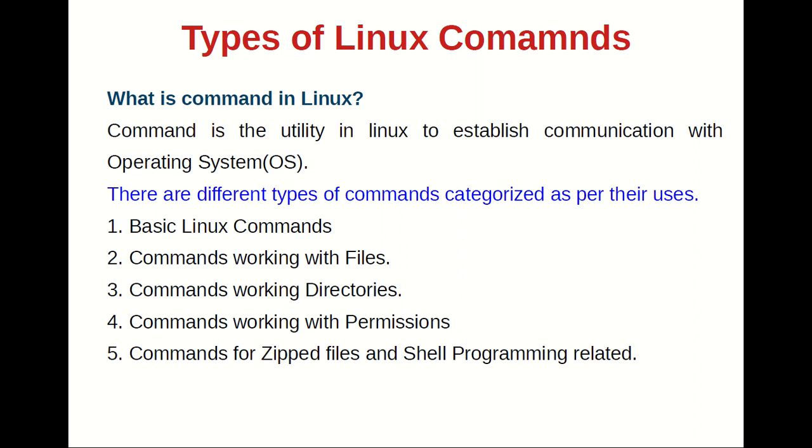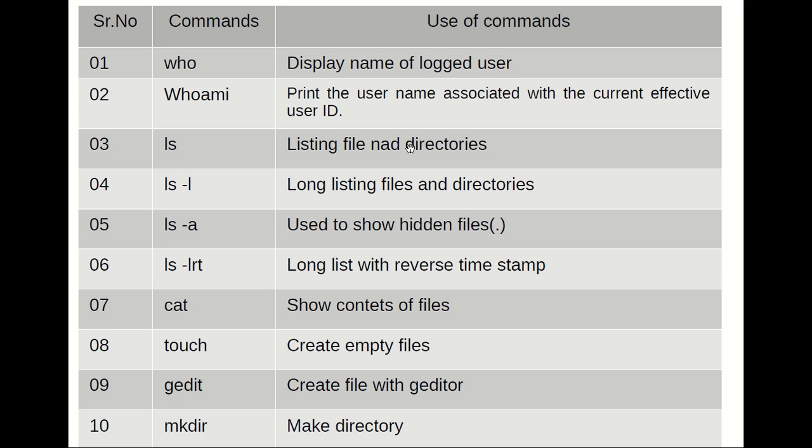So let's start. First of all we will finish the theory part mentioned along with the commands. I have listed them serial number wise: the first column is the serial number, the second column has the command, and the third column gives the description, that is, the exact purpose of that command. The first command is who, which is used to display the logged in users. First we will finish the theory part quickly and then we'll see the hands-on along with its output.